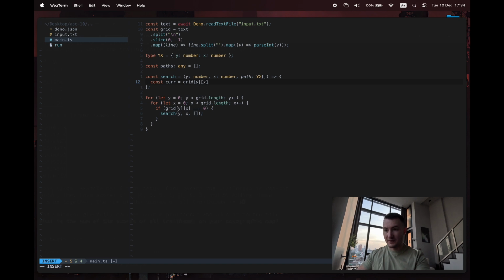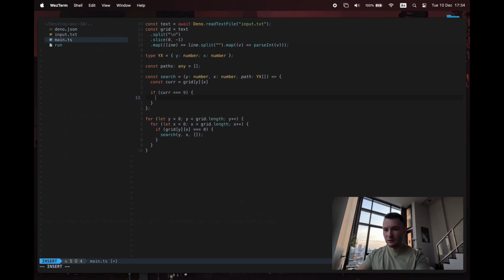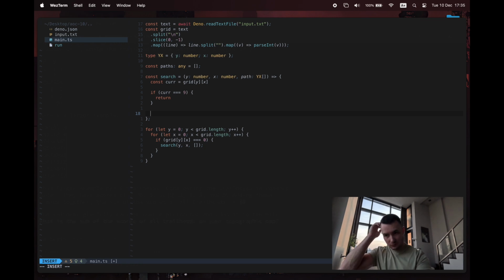So in the first case, that's going to be 0, which is fine. But if the current value is equal to 9, then we're done. We want to get out of this iteration. Otherwise, we need to kick off a search in every direction. So we need directions. Okay.